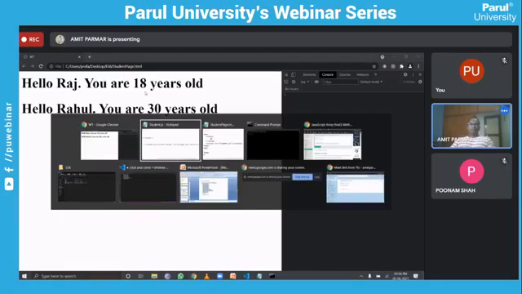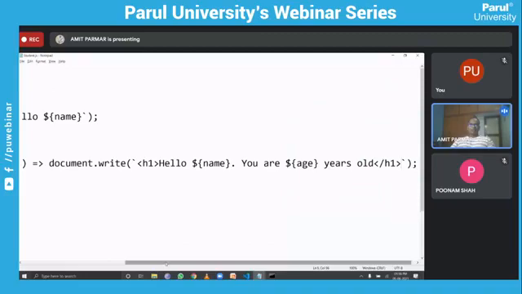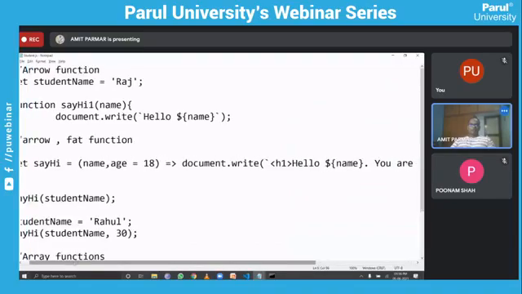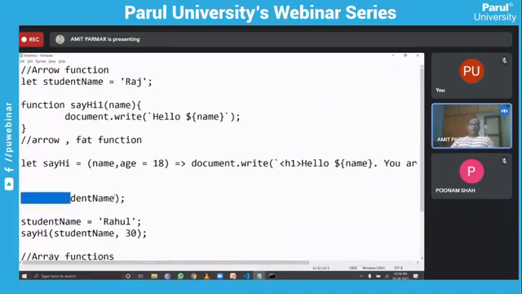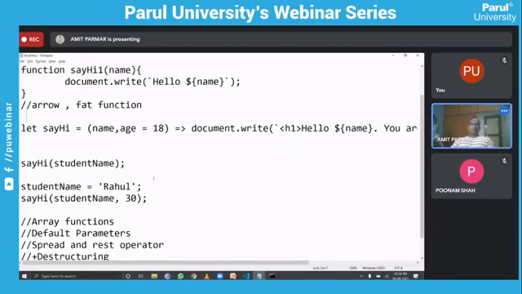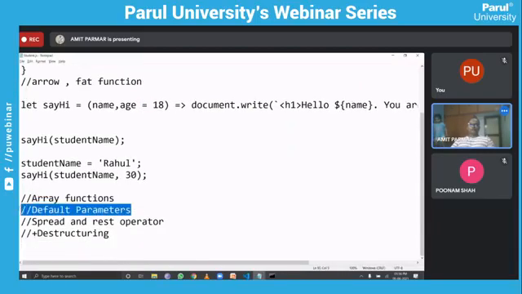You can see here, we have not passed the value for Raj when we run this function. But here, when we pass the value, it will not take this default value. That is the meaning of this default value. So this is the default value. Okay, that is the arrow function.